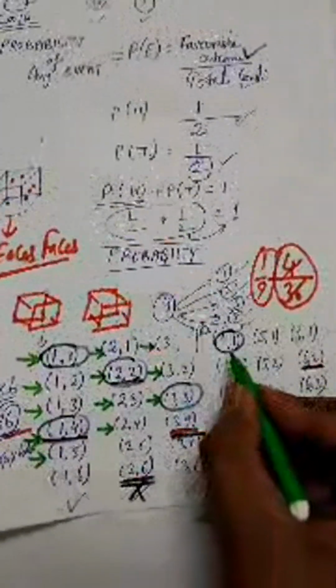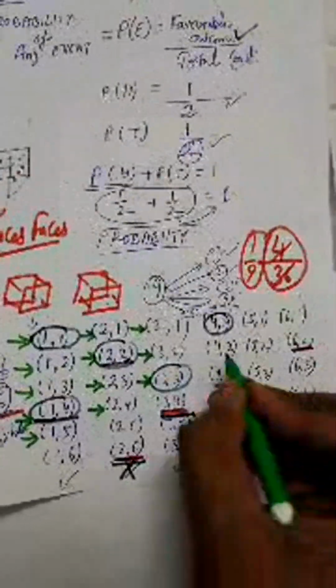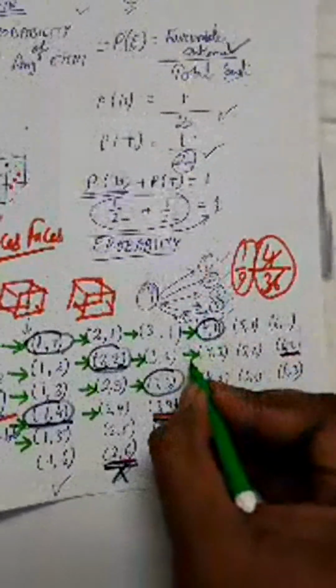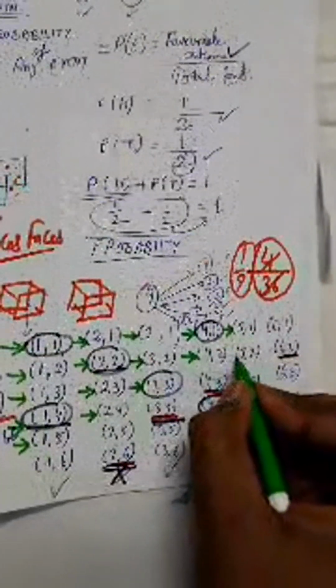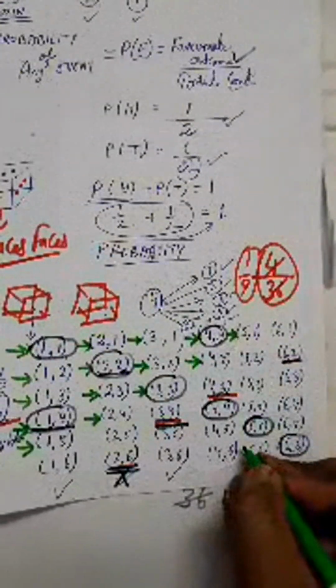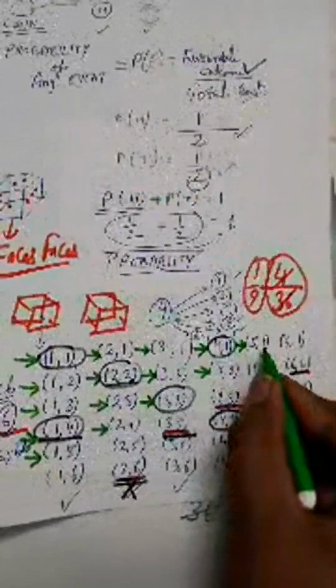So go to this one, 4 1, 4 2, 4 3, 4 4. So here 4 plus 1 is 5, less than 7. 4 plus 2 is 6, less than 7. But you should not take 4 plus 3 is 7, or 8 and 9 and 10, because all these are equal to 7 or greater than 7. So leave it. That's why I marked only two arrows for the numbers in this row. Similarly here 5 1 is 6, and this is the only option in this row which is less than 7, because 5 plus 1 is 6.